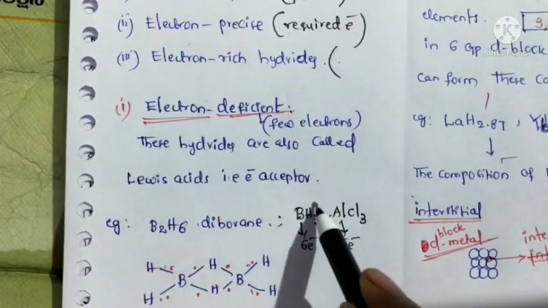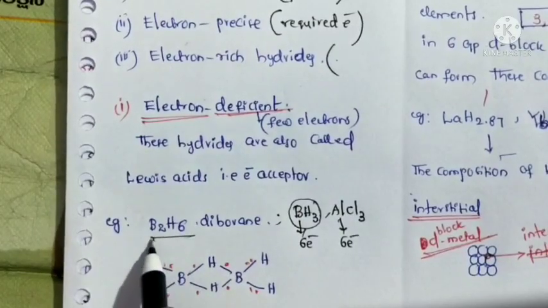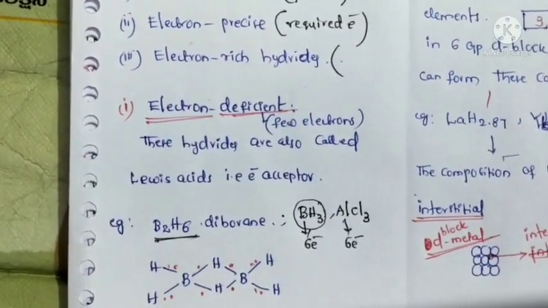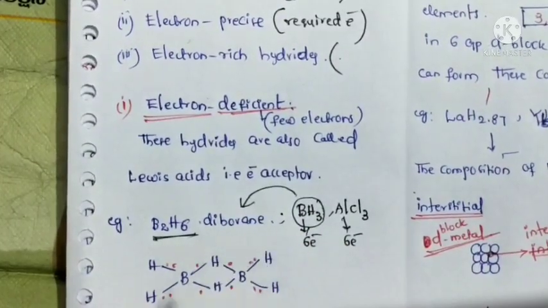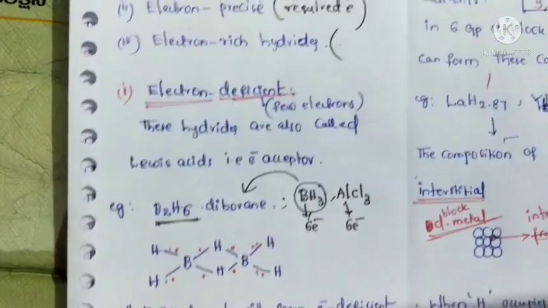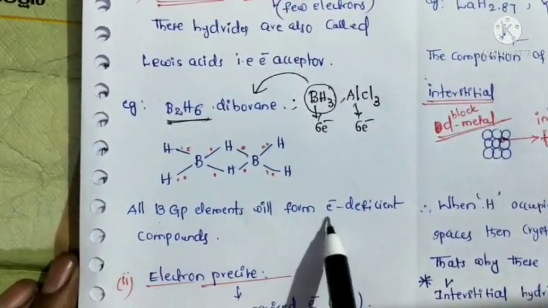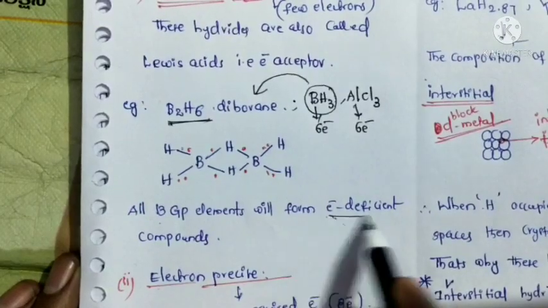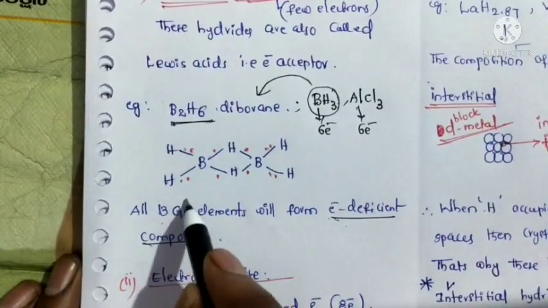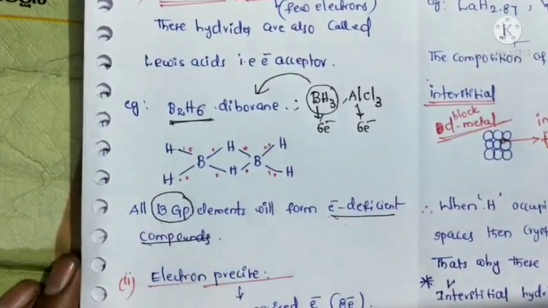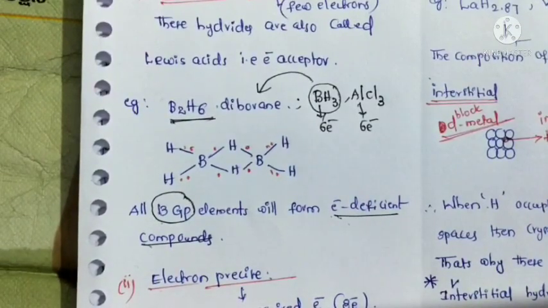So this boron hydride BH3 exists as a dimer, that is B2H6. This boron hydride exists as a dimer because the dimer is a very stable molecule. Okay, next, all 13 group elements will form electron deficient compounds. Which group? All 13 group elements, that is boron, aluminum, gallium, indium, thallium.